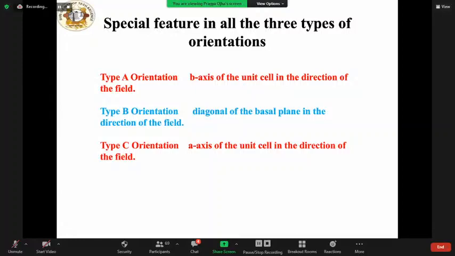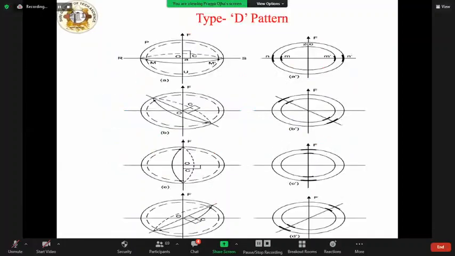So we have typically these type A, type B, and type C orientations. In type A orientation, the B axis of the unit cell is in the direction of the field; in type B orientation, the diagonal of the basal plane is in the direction of the field; and in type C orientation, the A axis of the unit cell is in the direction of the field. These are basically the differences between A, B, and C types of orientation.